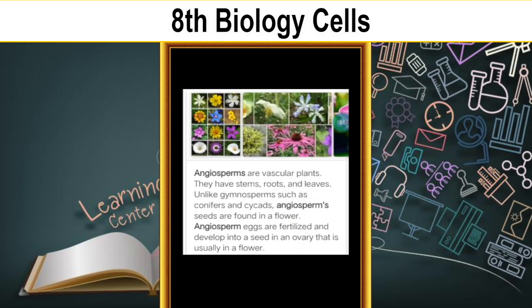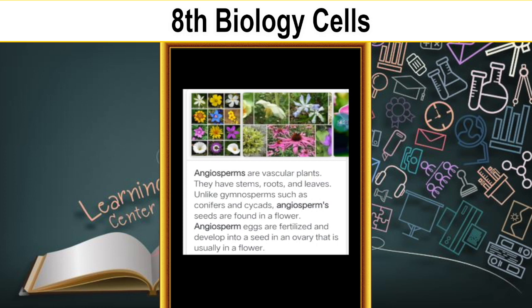Now you see these angiosperms having different colors: purple, blue, yellow, red, orange. Angiosperms are vascular plants. They have stem, roots and leaves. Unlike gymnosperms such as conifers and cycads, angiosperm seeds are found in a flower.